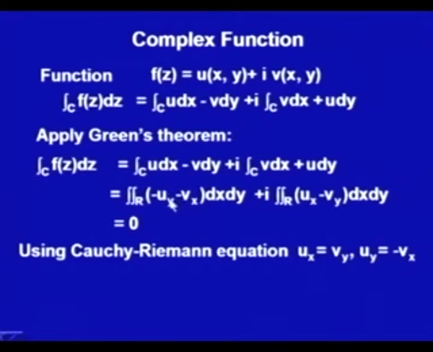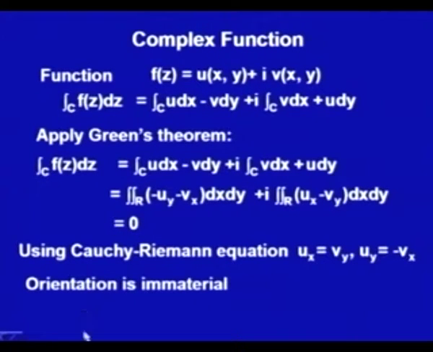This gives both integrands to be 0, and it is a closed region R. So, when both the integrands are 0, this would give 0. So, what we have got actually is that if here I have taken the orientation as the positive one, that is counterclockwise, actually this orientation does not matter because we have got this integral to be 0.